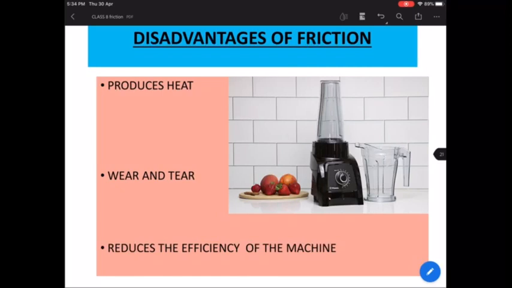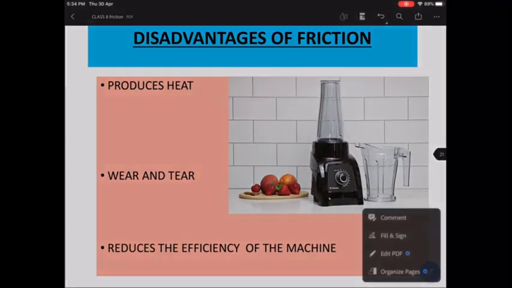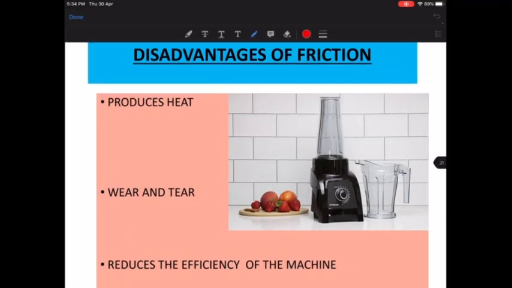Understood? Okay. Now next is, what are the disadvantages of friction? Very important disadvantages of friction. You do want to make a note of these points. We already discussed them, and you can explain them in your own words. First, it produces heat. How does it produce heat? I've given you examples. You run your mixer and grinder, any kind of machine, for a long time, it will produce heat, right? Second is wear and tear. How wear and tear? I've just explained it again.